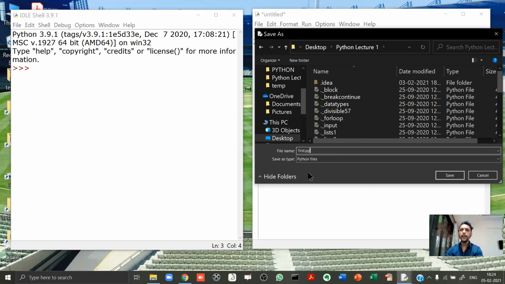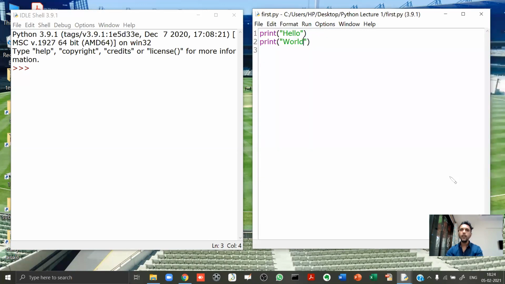The file name can be anything, although the extension must be py. Now I click on save. When you click on save, see it got stored over here on desktop, Python lecture number 1, and see the name first.py. All right. Now you have created your first Python program. You have created your first Python script.